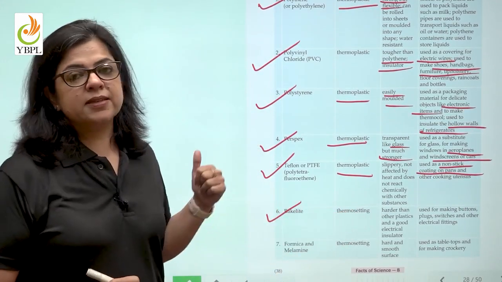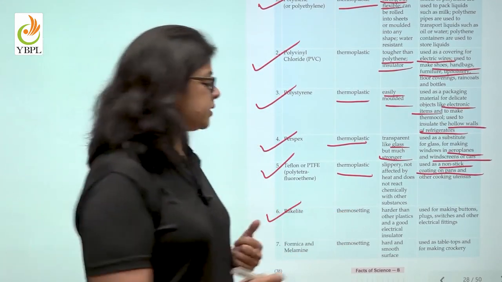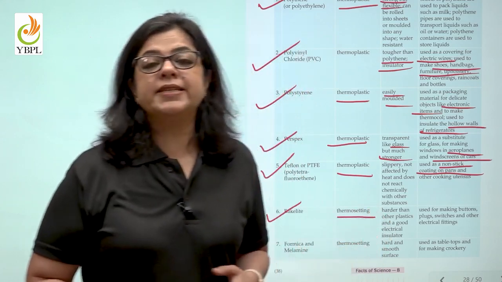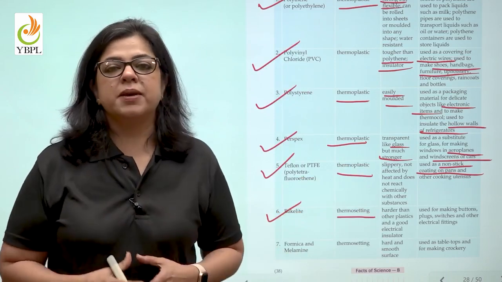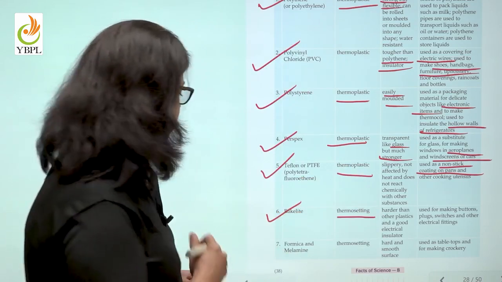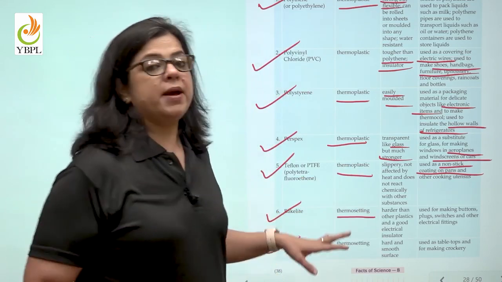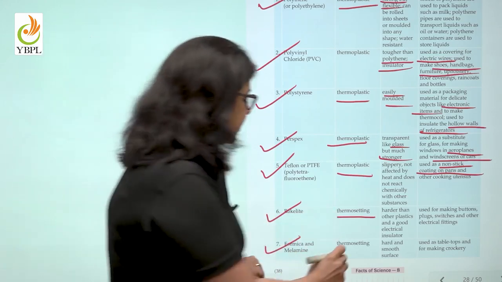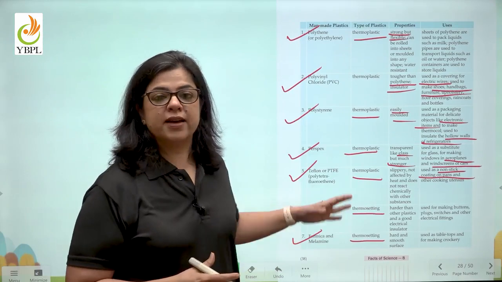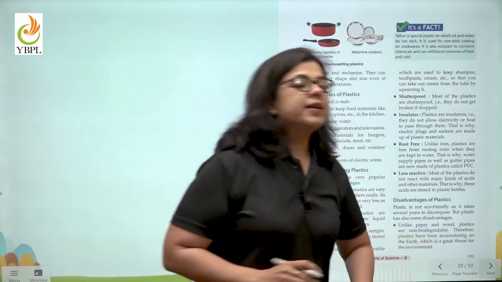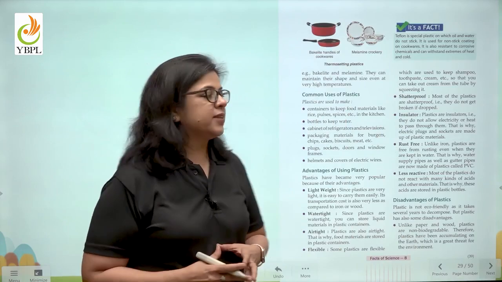Bakelite, as we discussed in the video, is a thermosetting plastic. That means upon heating, it will not change shape. And where is it used? It is used in making handles of cooking utensils. Formica and melamine, we have also discussed, are thermosetting plastics with a hard and smooth surface, and they are used in creating tabletops and crockery items.